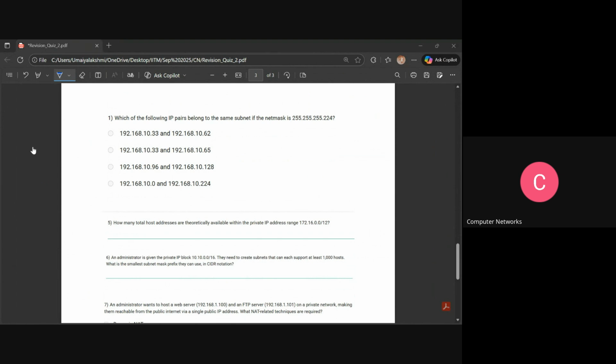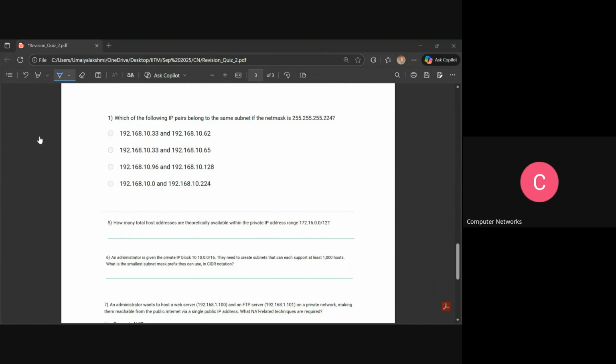So which of the following IP address pairs belong to the same subnet?